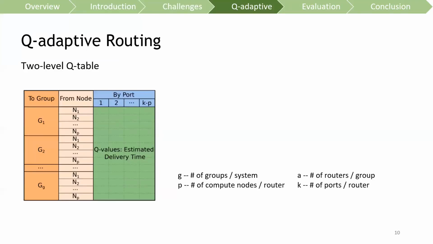In response to the previous challenges, we present queue-adaptive routing. Queue-adaptive routing comes with a novel two-level queue table. When forwarding a packet, a router first identifies to which group the packet is going, and from which node relative to the source router the packet is coming. With these two pieces of information, the router can read the queue table to find the port with the smallest estimated delivery time.